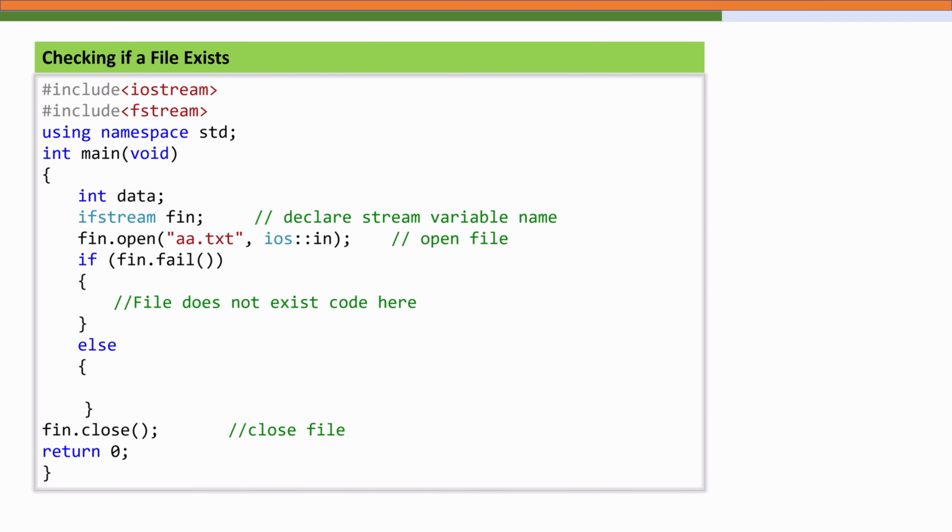Let's start by checking whether a file exists before trying to read from it. In this program, we create an input file stream using the ifstream class and attempt to open a file named aa.txt. The key function here is fail. It returns true if the file could not be opened, usually because it doesn't exist, or maybe there was a permission issue. Inside the if block, we can display a message or handle the error gracefully. Otherwise, if the file opens successfully, we proceed with our reading operations. Always remember to close the file after use with the close function to release the system resources.